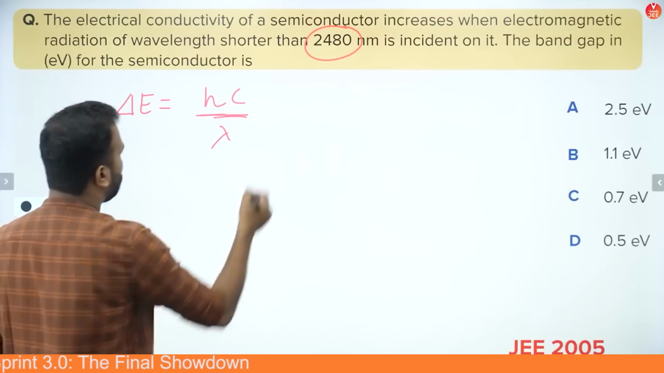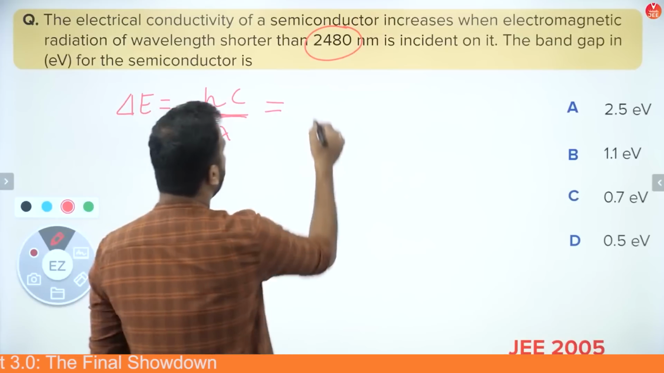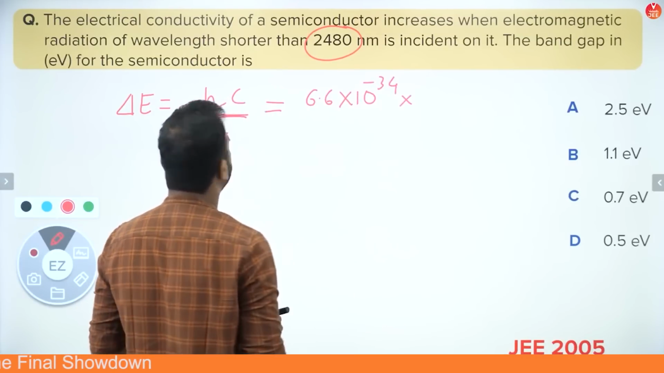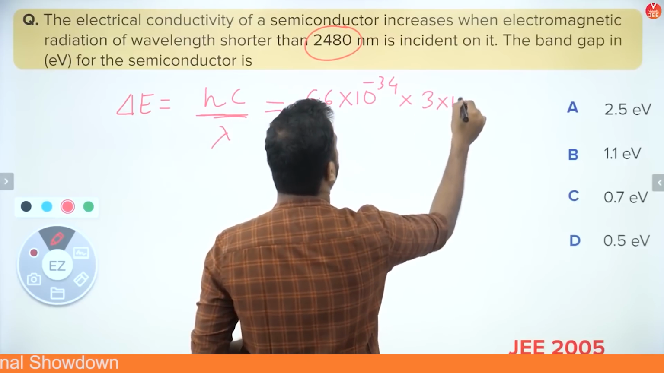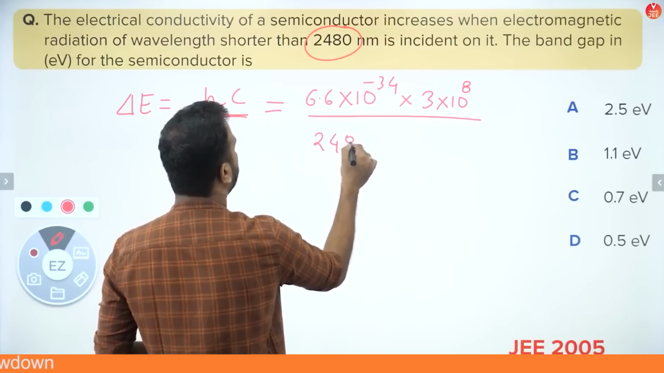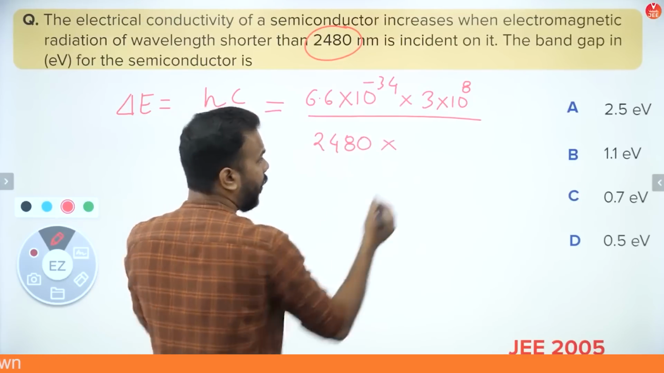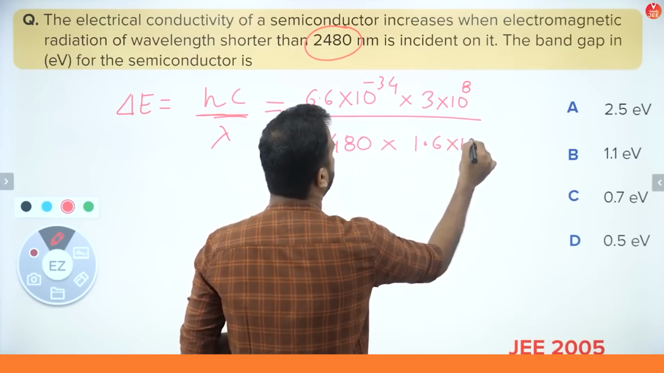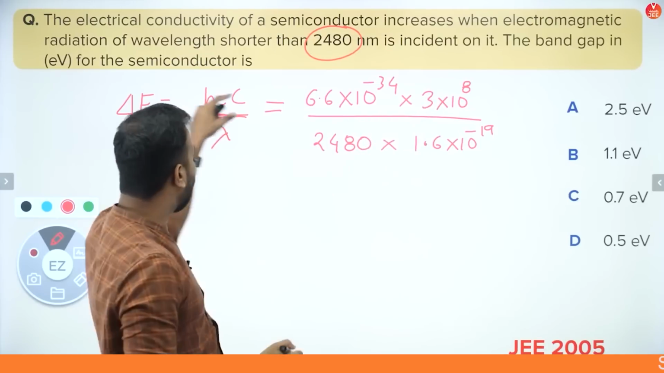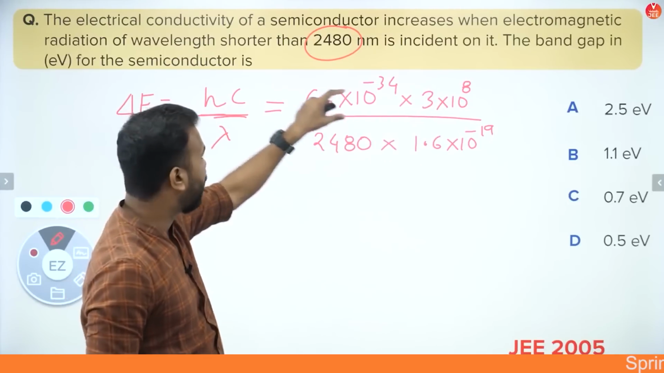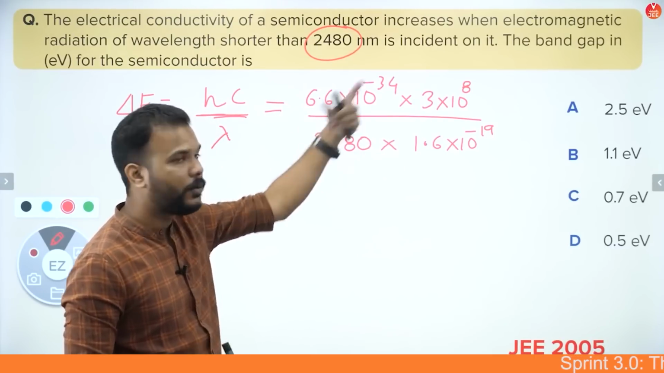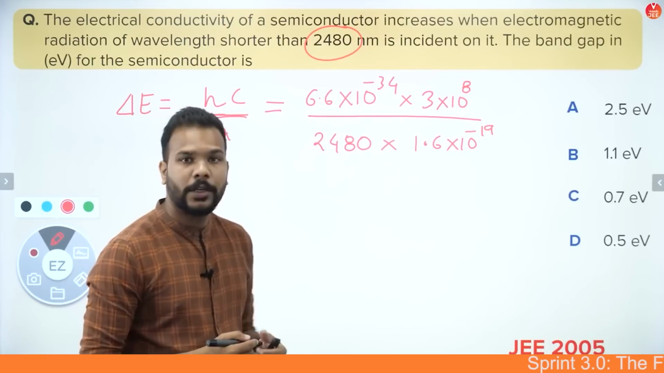Now guys, we know the values which are available here. h is 6.63 into 10 to the power minus 34, just writing it as 6.6. c is the speed of light, that is 3 into 10 to the power 8. Lambda is 2480, not converting it into nanometer yet, but dividing by 1.6 into 10 to the power minus 19 for this entire expression of hc. Basically, I'm dividing hc by e, to convert the value of hc, which will effectively come in the SI unit system, into the electron volts form by dividing it by the charge of the electron.